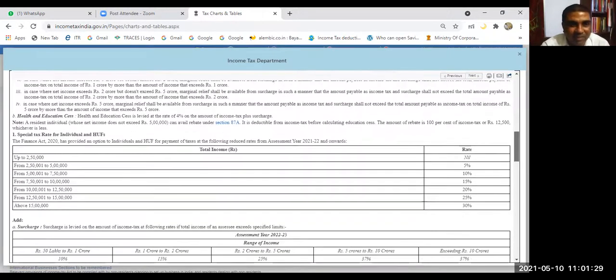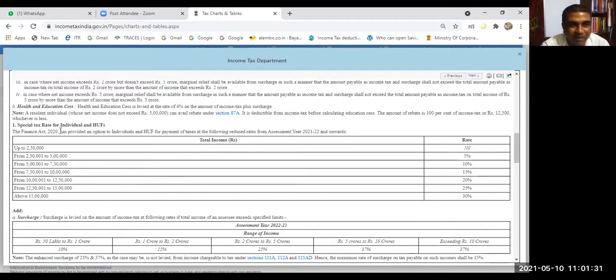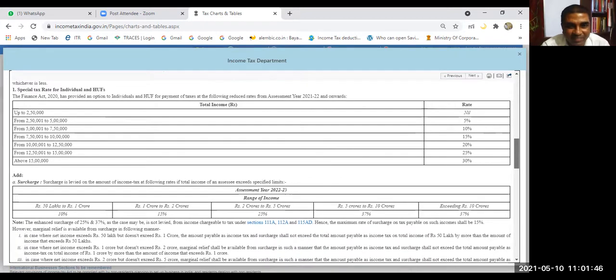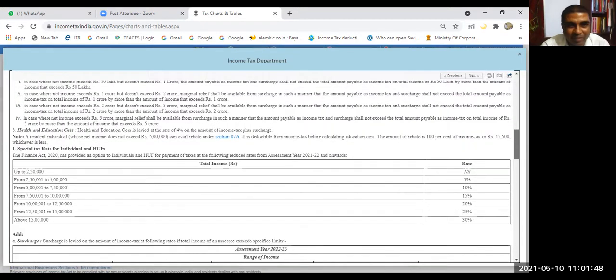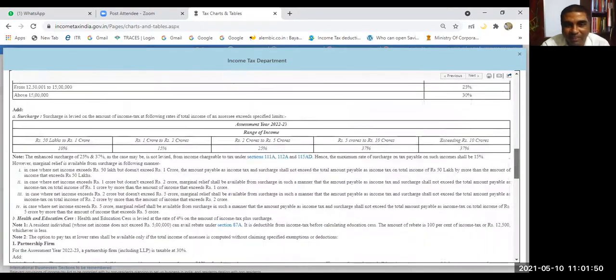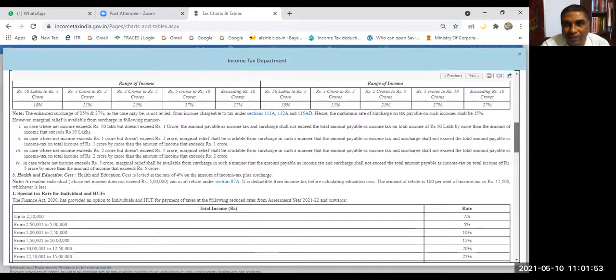Yes, sir. And see, this is the special scheme. Finance Act 2020 has provided an option for individuals and HUF to go for the new scheme. This is called the new regime. 5%, 10%, 15%, 20%, 25%, 30%. All tax rates are here, and this is the surcharge applicable. So this is the normal tax rate and this is the optional scheme. You can go for the new scheme.